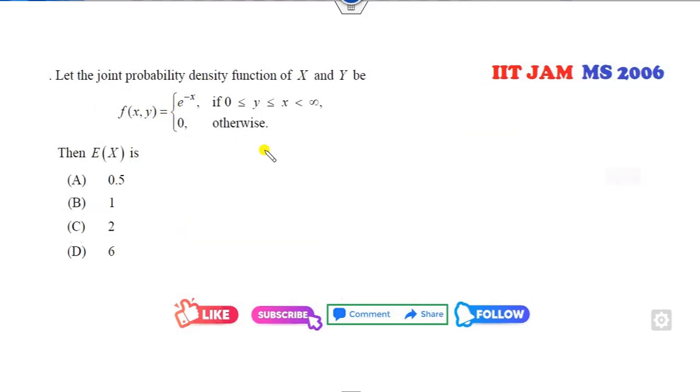Okay, look at this one. f(x, y) is e raised to the power minus x. What is the domain of x? x is greater than y. You can see that. What is that? This is the exponential distribution, but it starts from y. So we call this a shifted exponential.